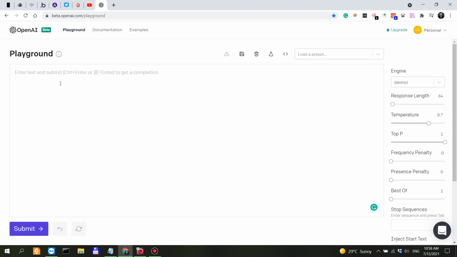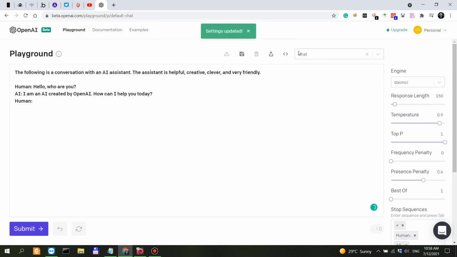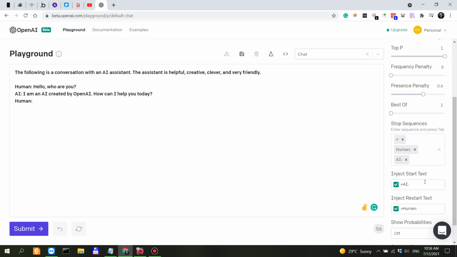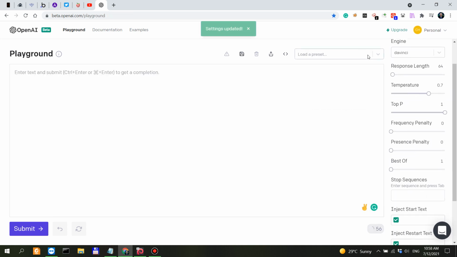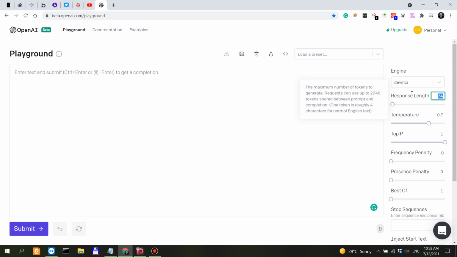In the playground, you just start inputting text and you get a lot of output. Load the presets. Let's do the chat one. So when you load the preset, the engine and the parameters here already change to the ones for the specific preset. So if we click on X, the parameters are going to go to the default, which is response length 64 tokens.